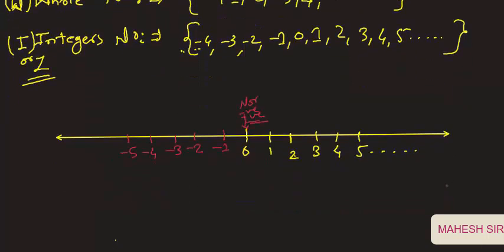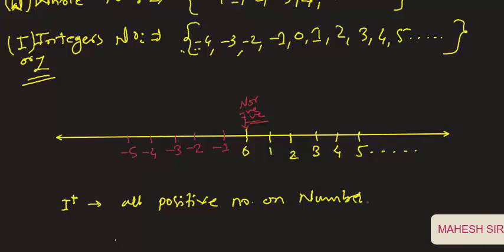These all positive numbers on the integer line we denote by plus I. Okay, so we can say plus I means all positive numbers on the number line, or in other words all the positive integers. This one is also represented by the symbol Z plus.